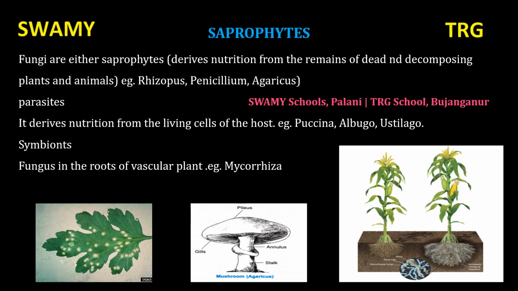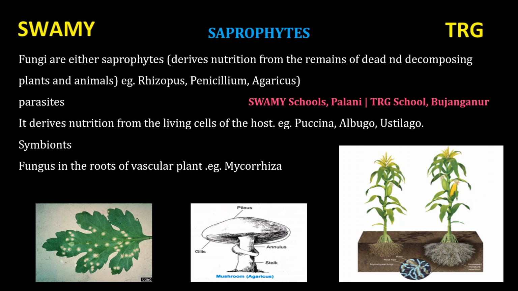Another way of getting food is parasitic. That is, fungi derive nutrition from the living cells of the host. Host is another living organism. It lives inside the body of another animal, gets its food from that animal, and causes disease to that animal.